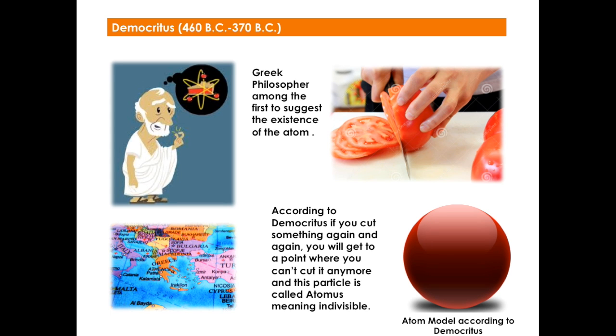Let's see its history. The first person to talk about the atom was Democritus, 460 BC to 370 BC. Democritus was a Greek philosopher, among the first to suggest the existence of the atom. According to Democritus, if you cut something again and again, you will get to a point where you can't cut it anymore. And this particle is called atomus in Latin, meaning indivisible. The atom model, according to Democritus, will be a round sphere.